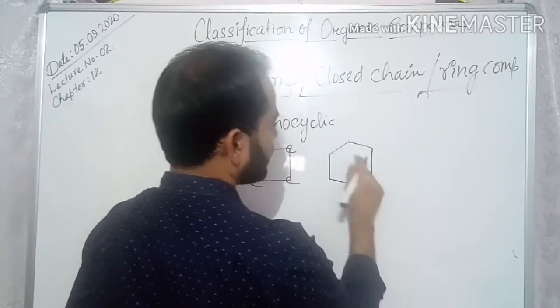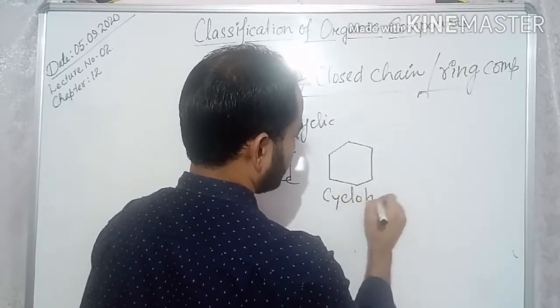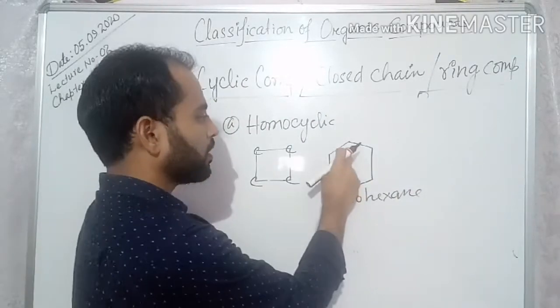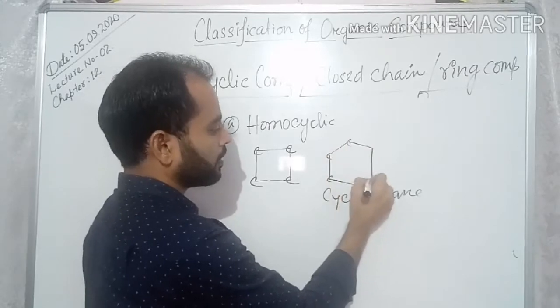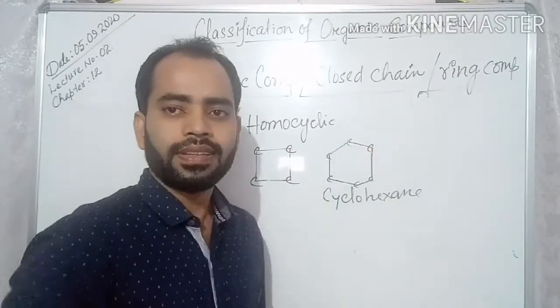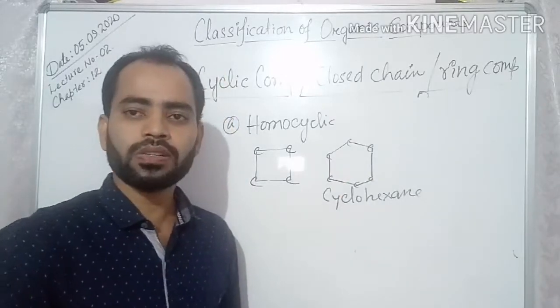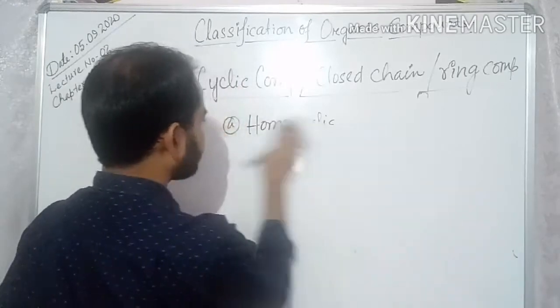This one also, cyclohexane. Here also in this compound you can see carbon. So this ring is made up of same type of atom. Such type of molecule is called homocyclic compound or homocyclic molecule.